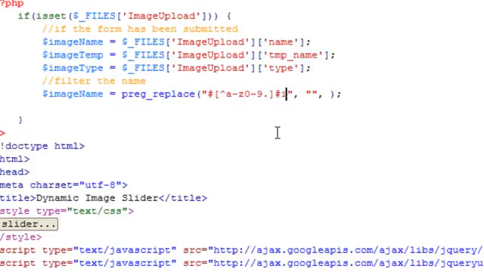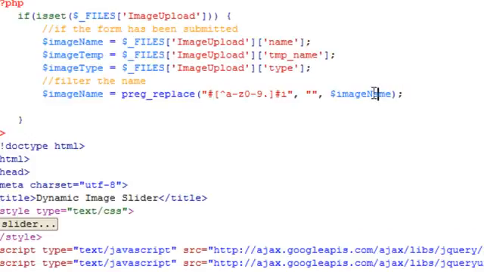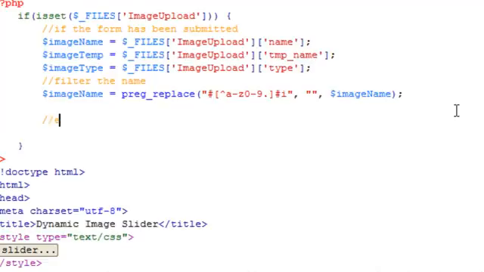Now if we put I in here, you can see that it auto checks for uppercase and lowercase, and here is what we're going to replace whatever's not that with, which is nothing. And then the last argument is just going to be the image name variable, which is equal to our image name upload. Okay, so that was pretty long-winded, I hope you understand, but if not, I'll be going over that in the PHP tutorials pretty soon.